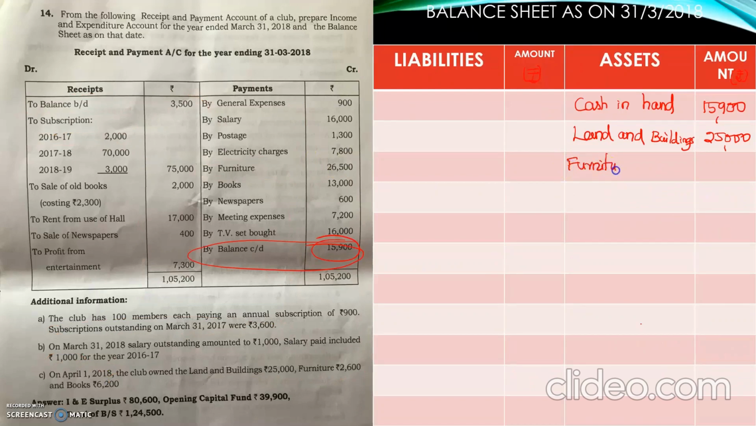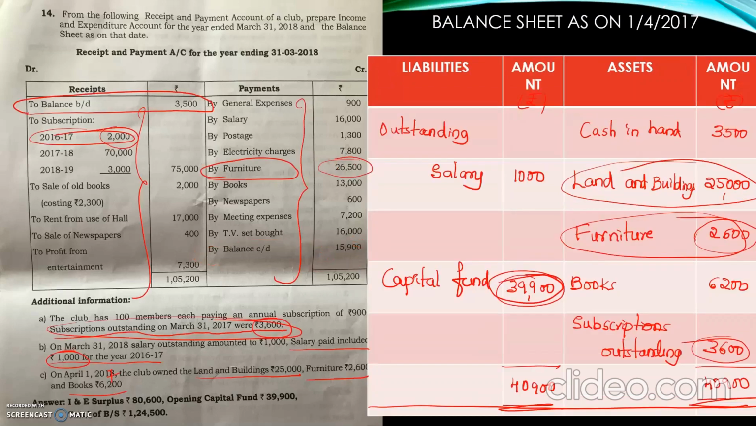Furniture: 2,600 was opening balance. Add additional purchase 26,500. So total value of furniture now is 29,100. Okay, again come back to the old balance sheet.